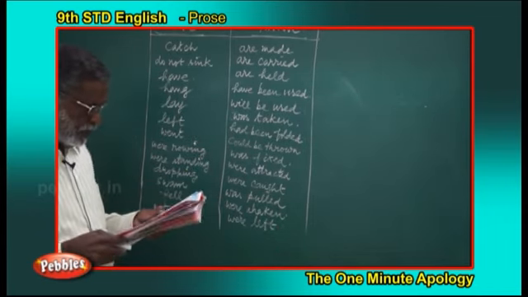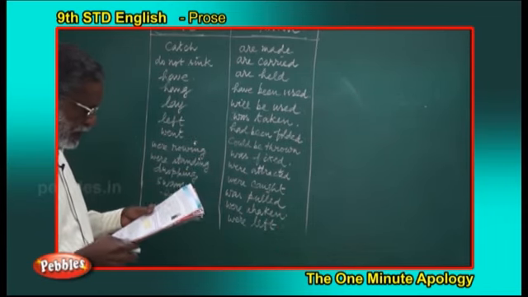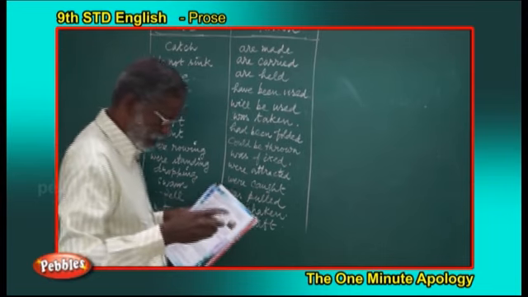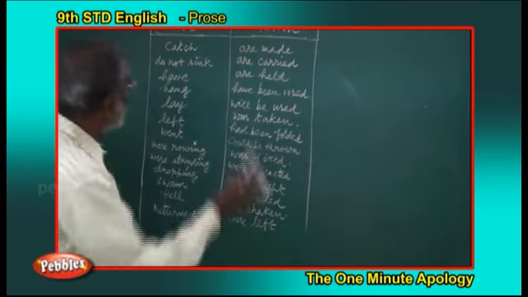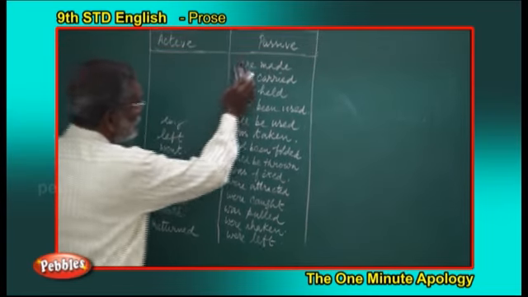Then the fish were put in baskets and were taken to the village. Were put and were taken, let me write it again from here.